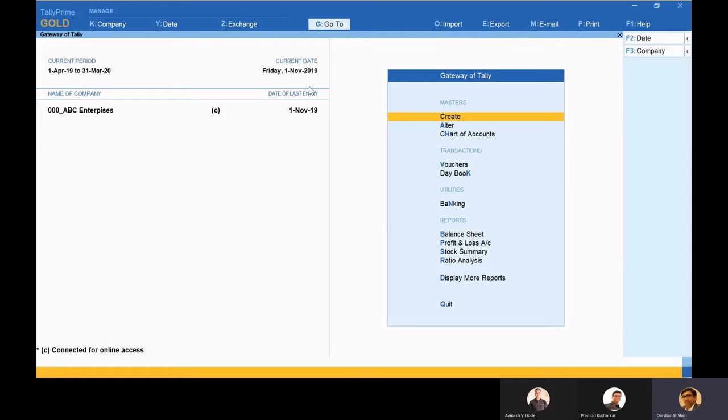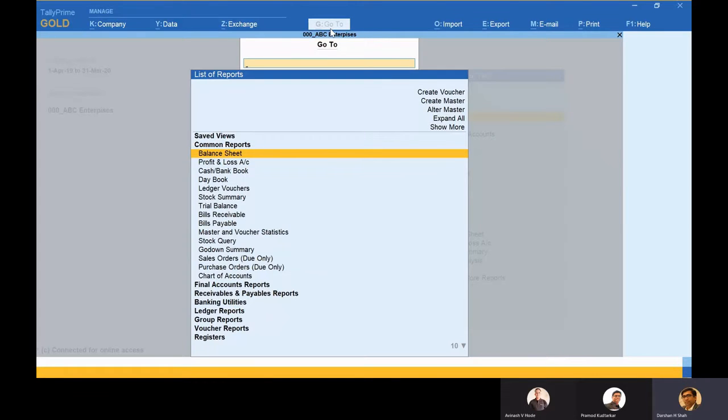So here, let me take you to one of the heroes of our Tally Prime, that is the go-to feature, and that is right there in front of the screen, that is go-to, on the top, when we click it. Now this is one of the innovative ways.